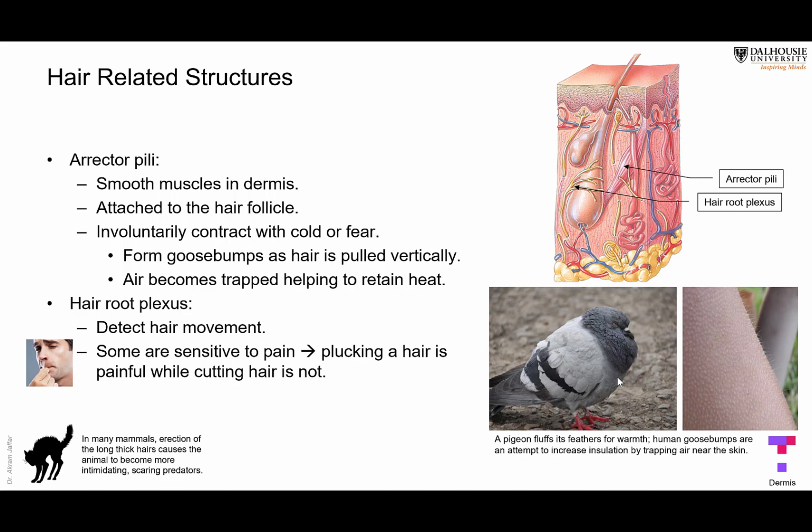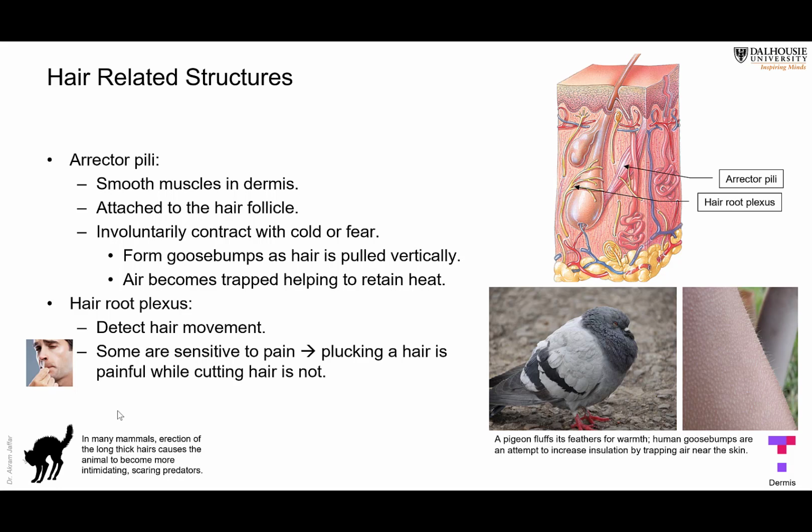To be specific, they are supplied by the sympathetic nervous system, which prepares our body for what we call fight or flight. These are important in animals: when they contract, the long hairs of the animal stand up, and the animal becomes more intimidating or scary to others. But it's also present in humans.